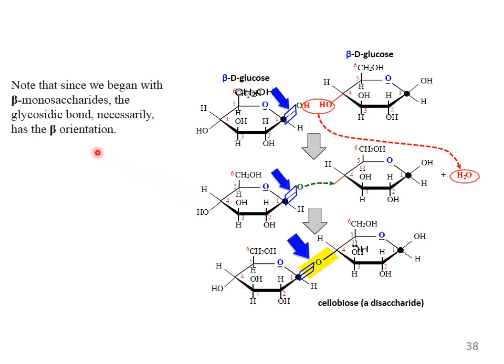Note that since we began with beta monosaccharides, the glycosidic bond necessarily has the beta orientation. As I told you previously, this is beta D glucose, and this is also beta D glucose. When these come together, they combine and a water molecule is removed. In the next step, a bond forms between the two sugar molecules, and this is the disaccharide. This bond is oriented upward, so this is the beta orientation. If the bond is oriented downward, then it is the alpha orientation.